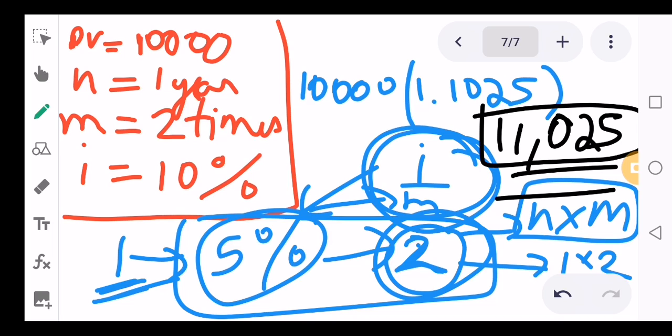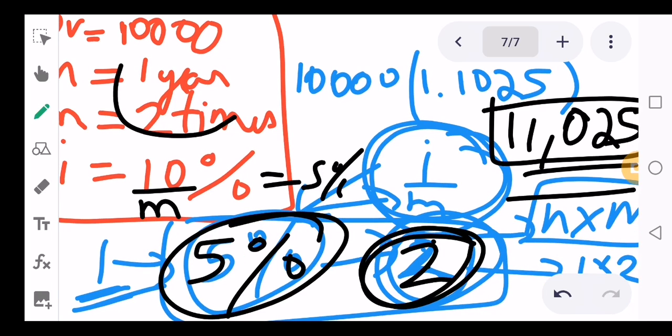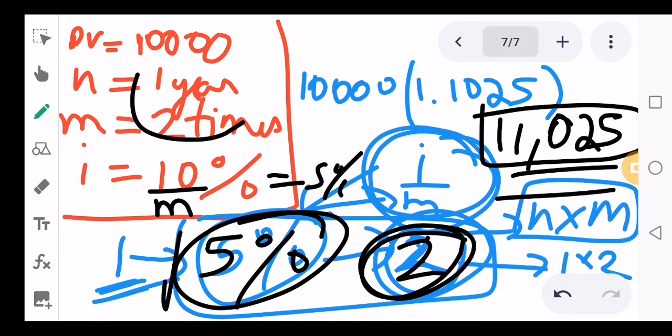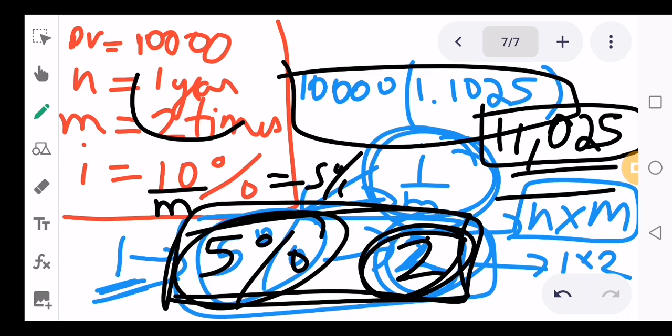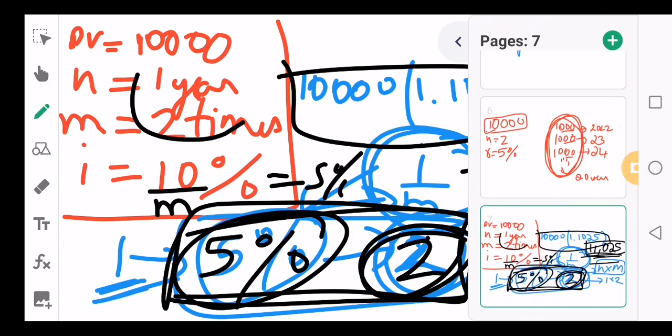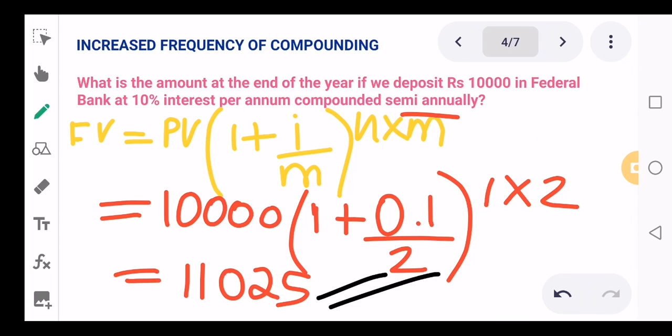In the table, what we found out was just this 5% and this 2. This is what we need to find. And how did you find it out? The percentage you find by dividing this by m, which is 2. You got 5%. And you find the n by multiplying these two, 2 into 1. All you need to do is just find out the value in the table and then multiply here. Then you'll get the answer 11,025. This is the same thing that you got in the slide that we solved. Use a calculator or you can use the table.